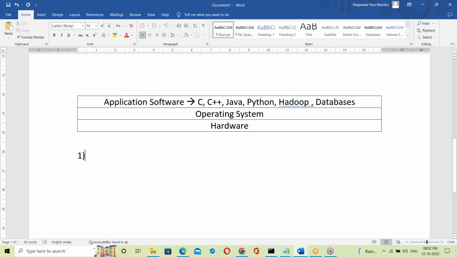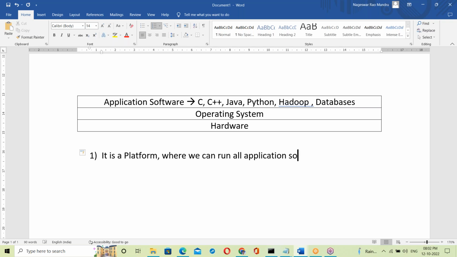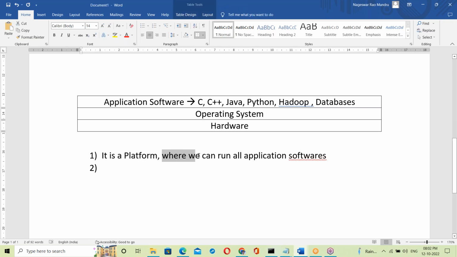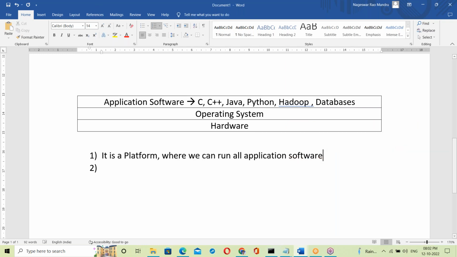So what is an OS? It is a platform where we can run all application software. The OS is a platform, where we can run all the application software. On top of it all are running.